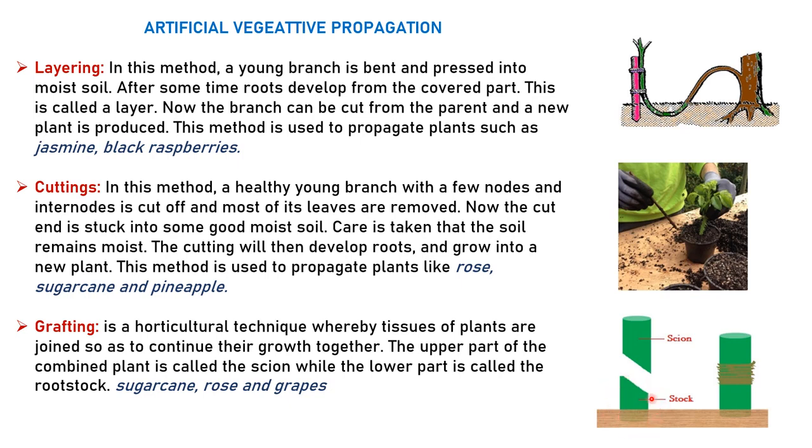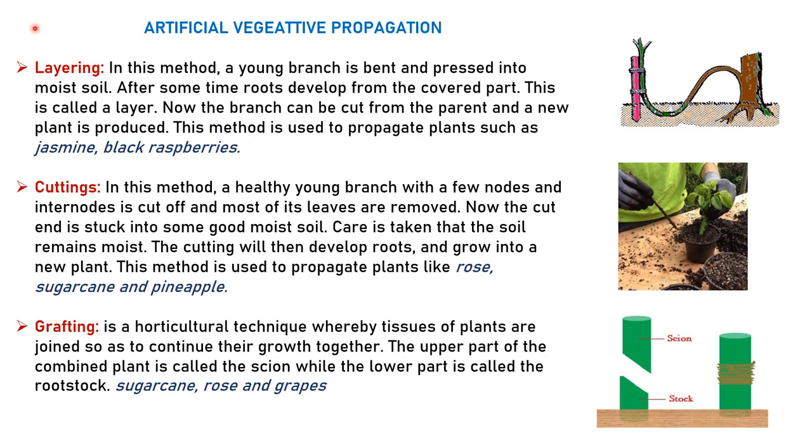Stock is in fact a base plant, and a scion is a part of the plant which doesn't have roots or any branches. You just take a part of the stem, cut it obliquely, and join them in such a manner that these two pieces are joined properly, and then you have to tie this particular piece. After some time you will find that roots are coming from here and the whole part has grown. Now what is the requirement of all these artificial vegetative techniques?